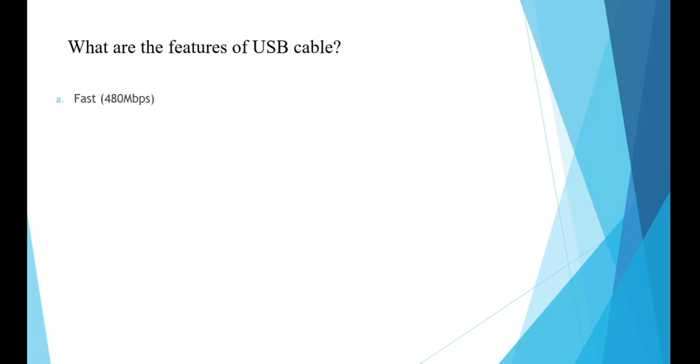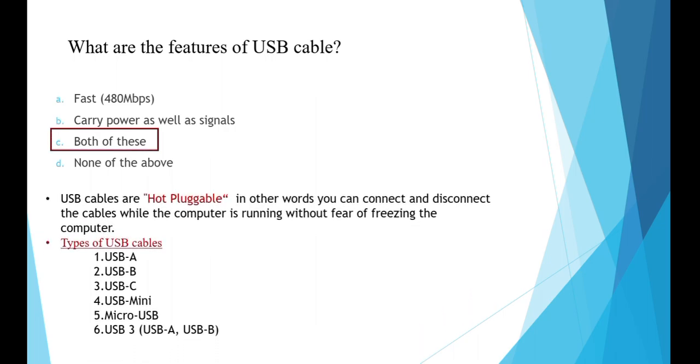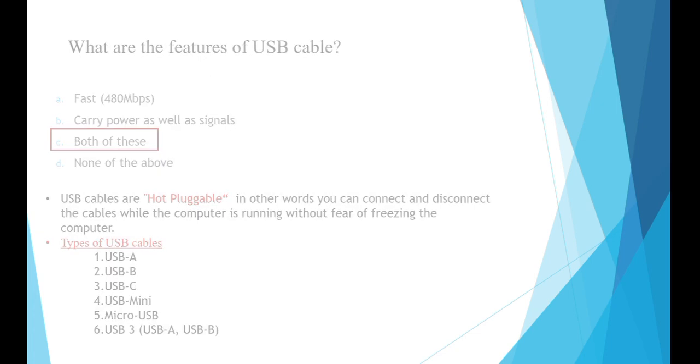These are the features of USB cable. You have to choose what are the features of USB cable. Fast, carry power as well as signals, both, or none. And the right answer is both. Here you can see another feature is hot pluggable, and the types of USB cable are given.